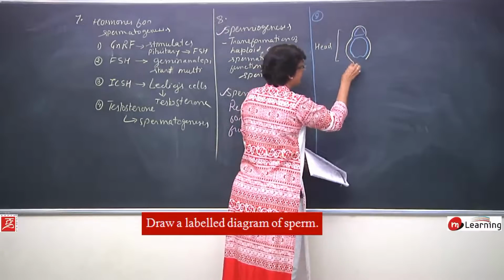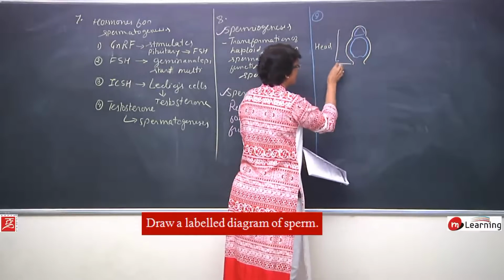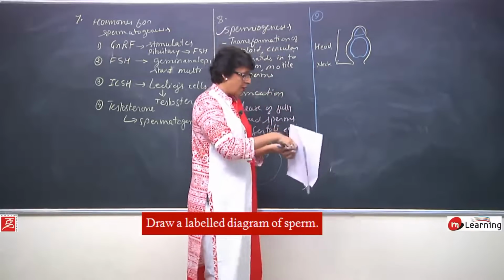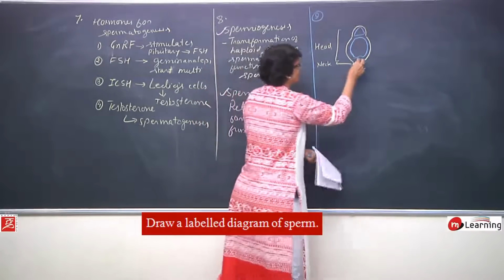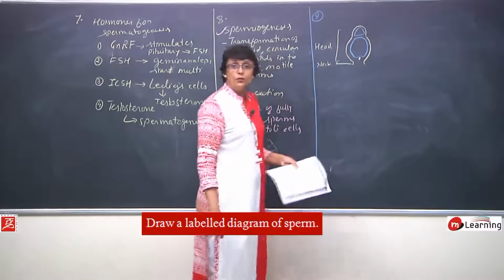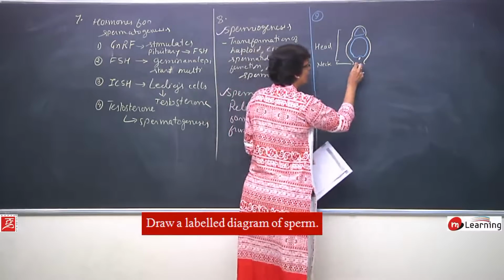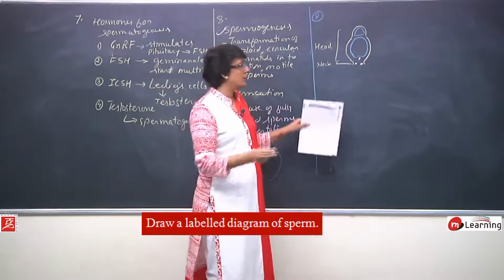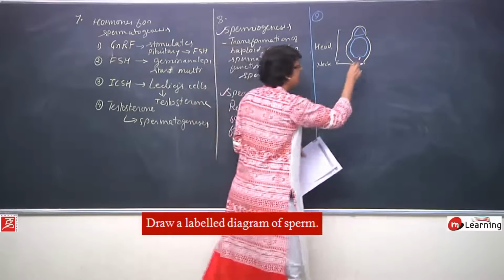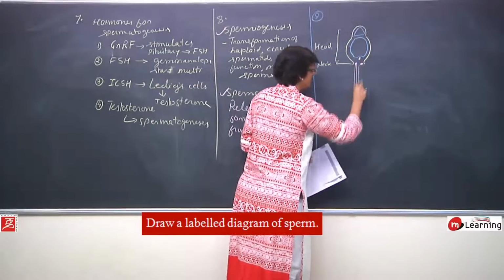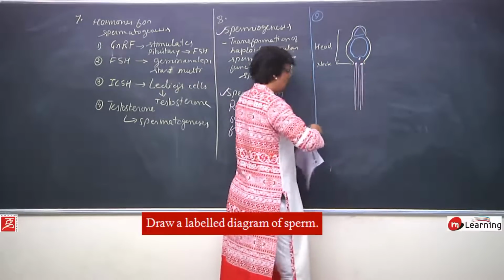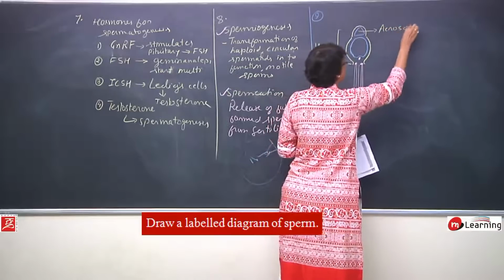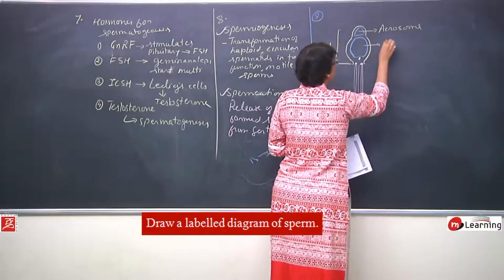Then there is a slight depression, which is known as the neck. In this depression, there are two things. One centriole is here in the depression of the nucleus, which is the proximal centriole, and in this neck region is the distal centriole, from which arise the axial filaments. So this is acrosome, this is nucleus.